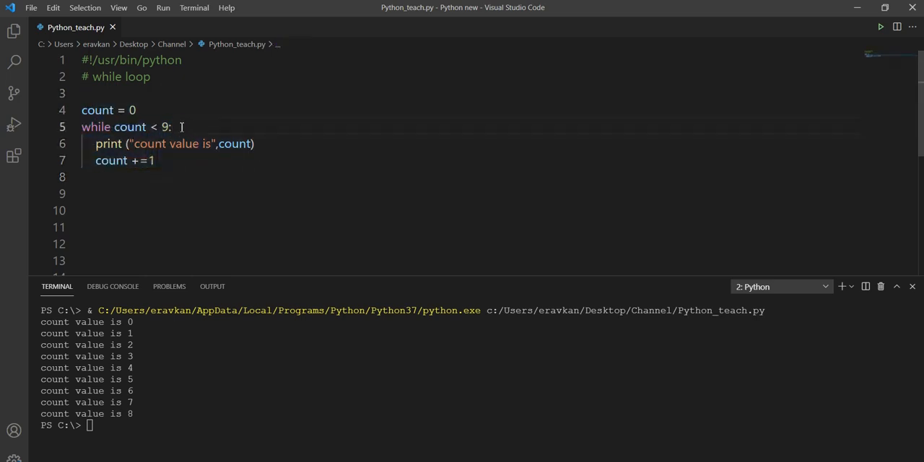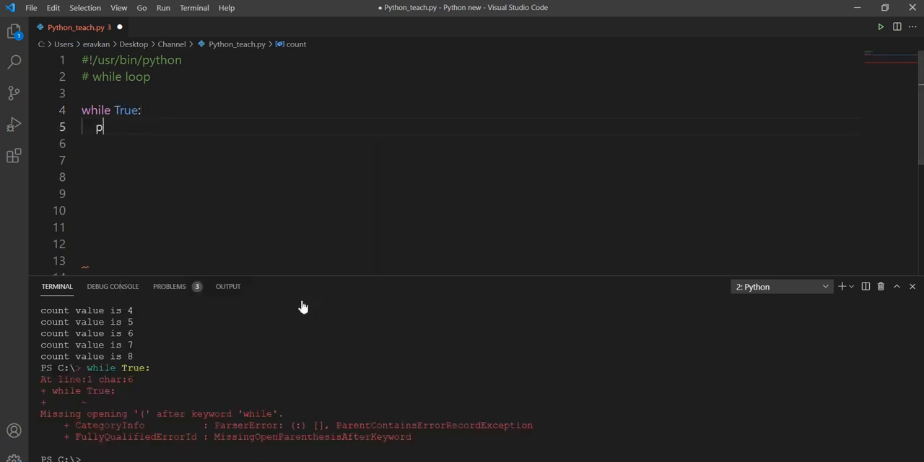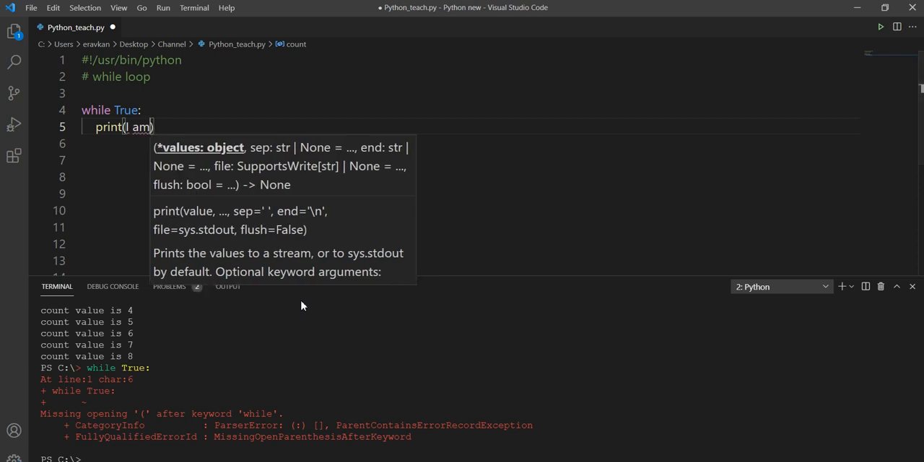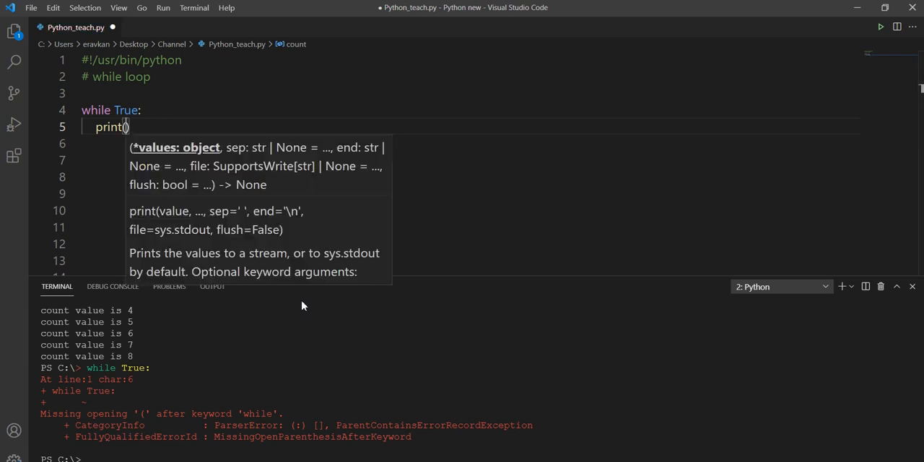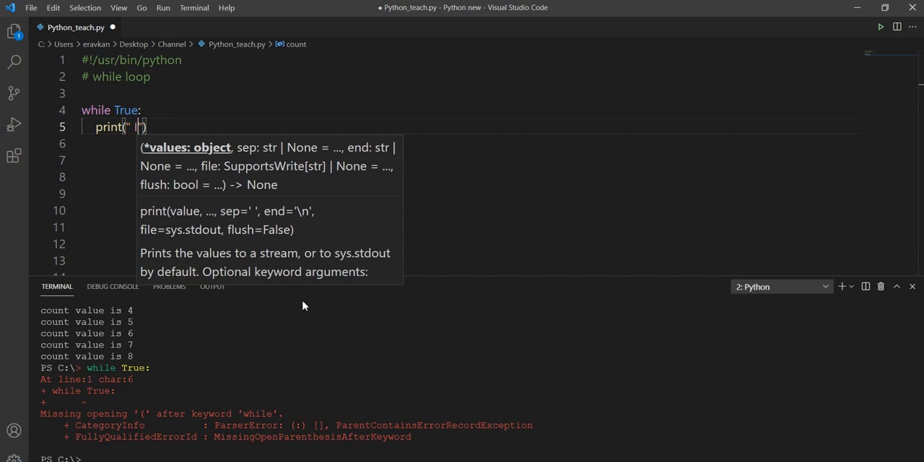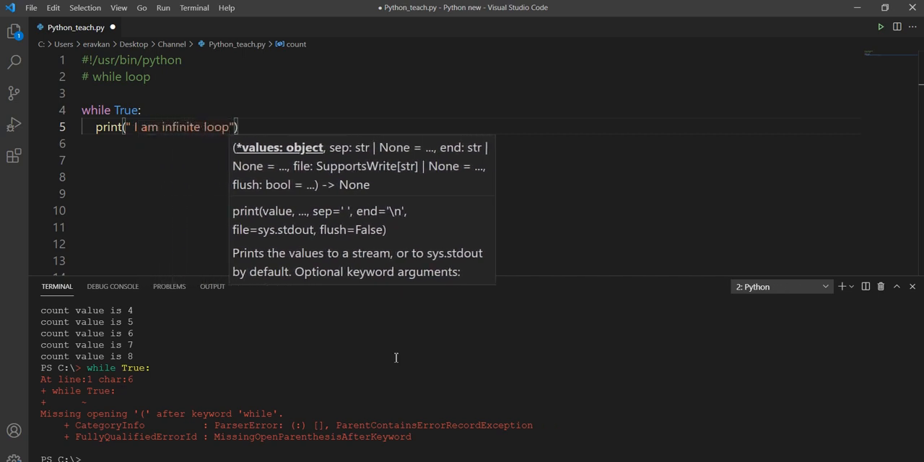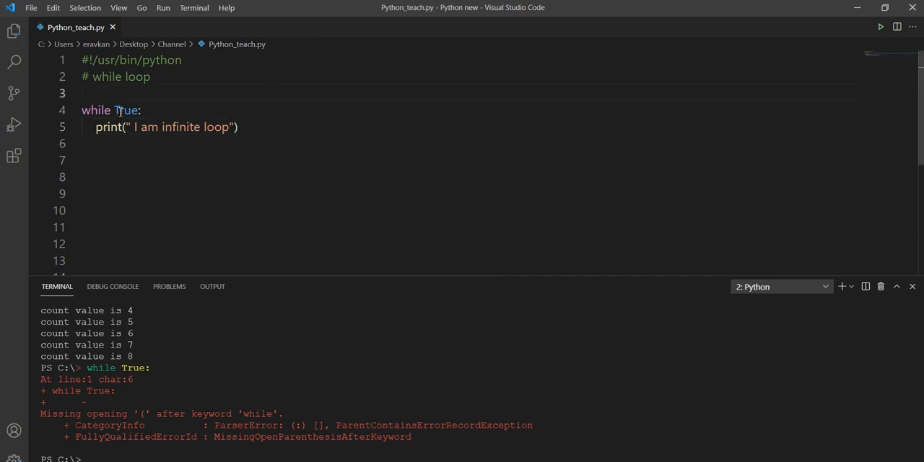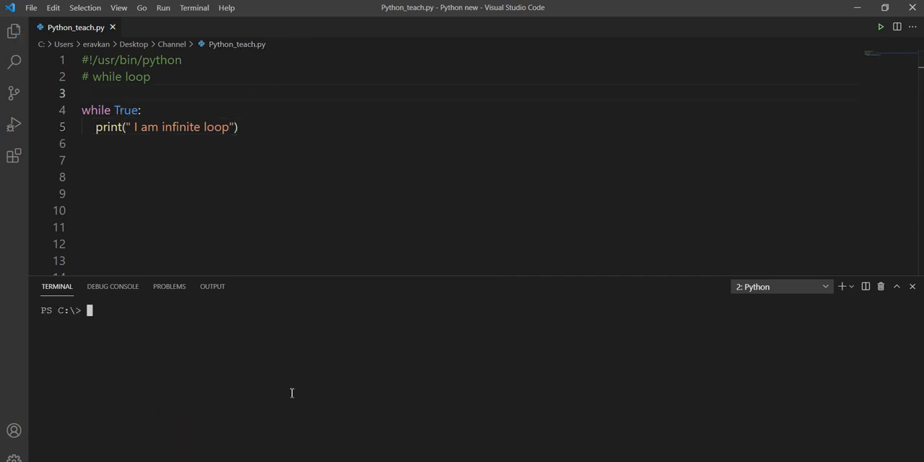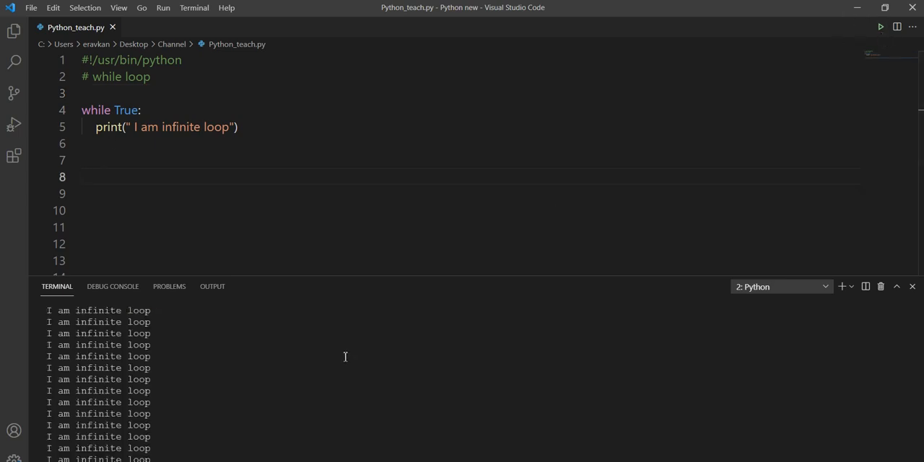Okay, suppose if I take some condition here that is always true, then our loop will be an infinite loop. If I take while true, print I am infinite loop. So this is an infinite loop because this condition is always true, and this loop will keep on executing again and again. So to exit from an infinite loop, you have to press Ctrl C.